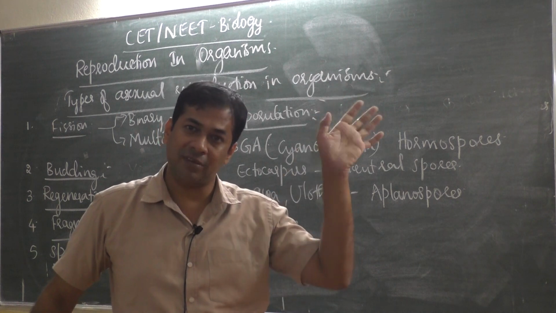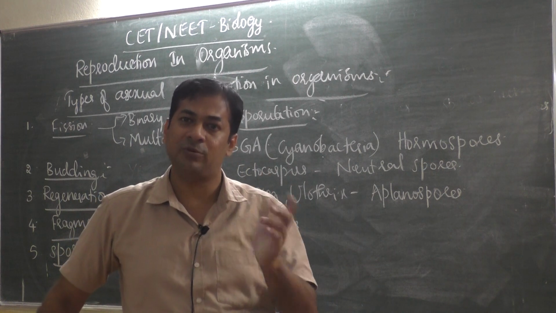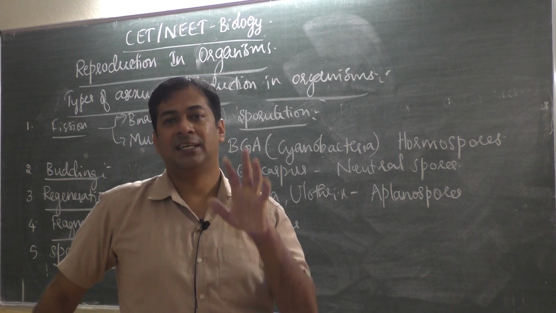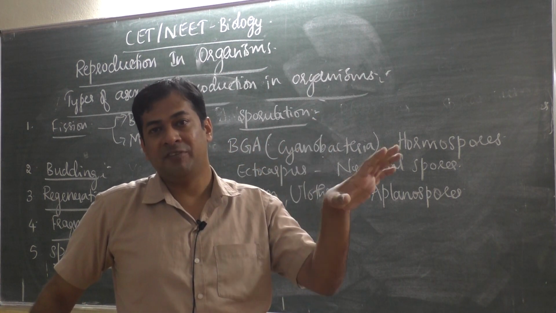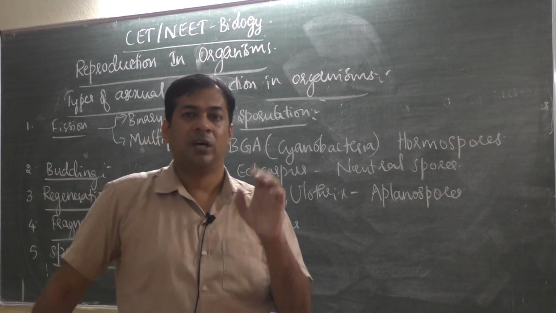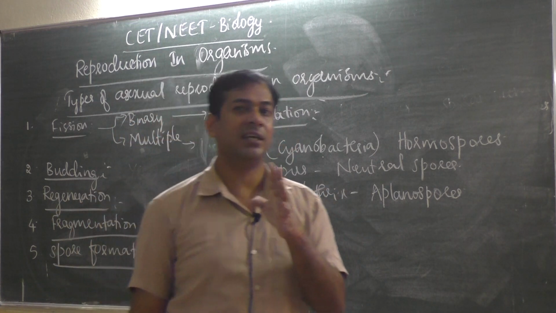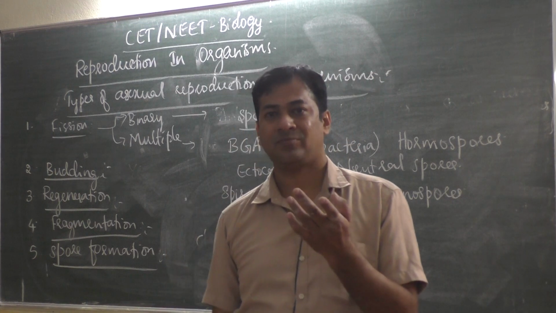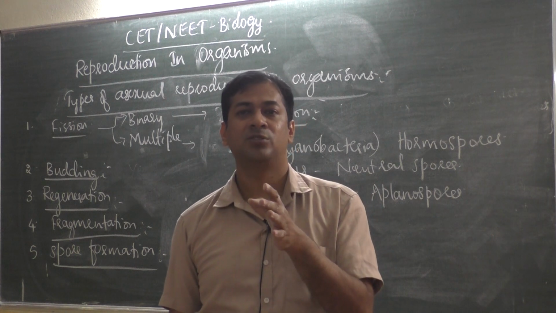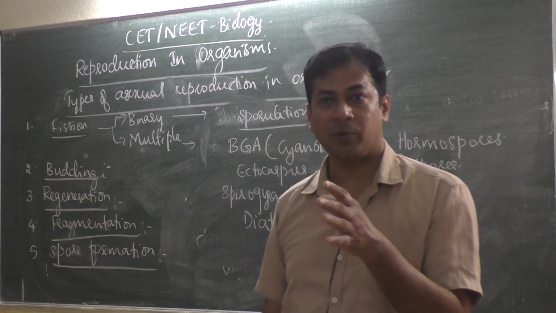First year, do you remember first year? Don't forget first year, because for CET and NEET both, they ask first year and second year questions 50-50. First year 50%, second year 50%. Then first year botany 50%, zoology 50%. Then second year botany 50%, zoology 50%. So botany and zoology have exactly 50-50 weightage. For NEET especially, biology questions will be more. Out of 180 questions, 90 questions will be only biology. So out of 720 marks in NEET, 360 marks will be only biology.